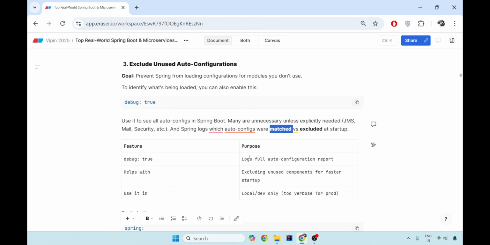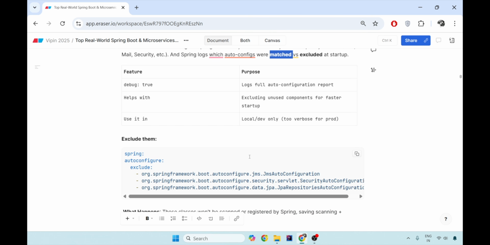Now in the positive matches, you can explicitly exclude the auto configuration of such beans. So this debug equals true feature logs the full configuration report. It helps with excluding unnecessary unused components for faster startup, and is used in local and dev only. Don't do this kind of stuff in production.